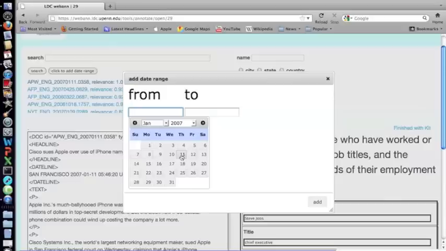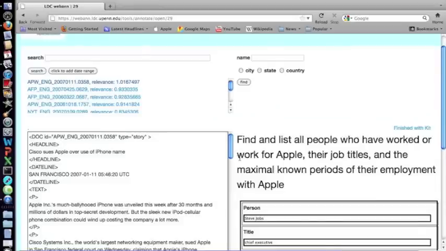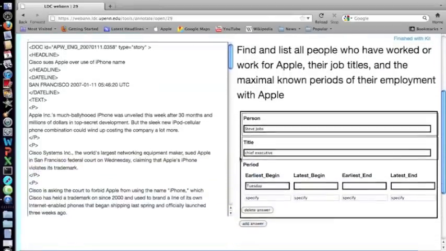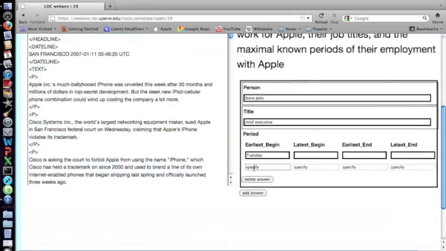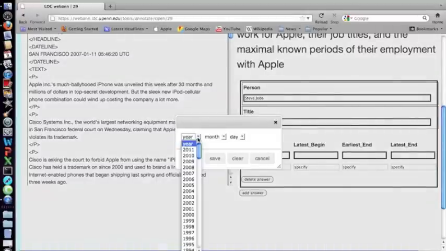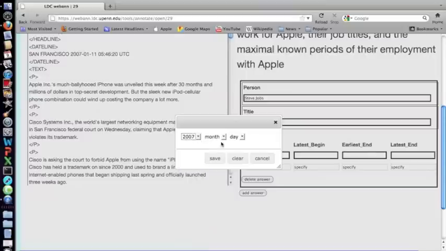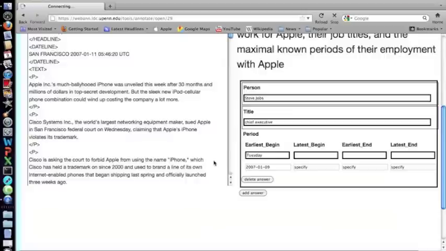It said that Steve Jobs took to the stage Tuesday. The closest Tuesday to the publication date is the 9th. So I'm just going to remember this, January 9th, 2007. I'll close the date pop-up, and I'll scroll back down. So now I actually know my date. I'll specify it. Click on the specify box. The year was 2007. The month was January. And the day was the 9th. Once I've entered it, I'll hit save.